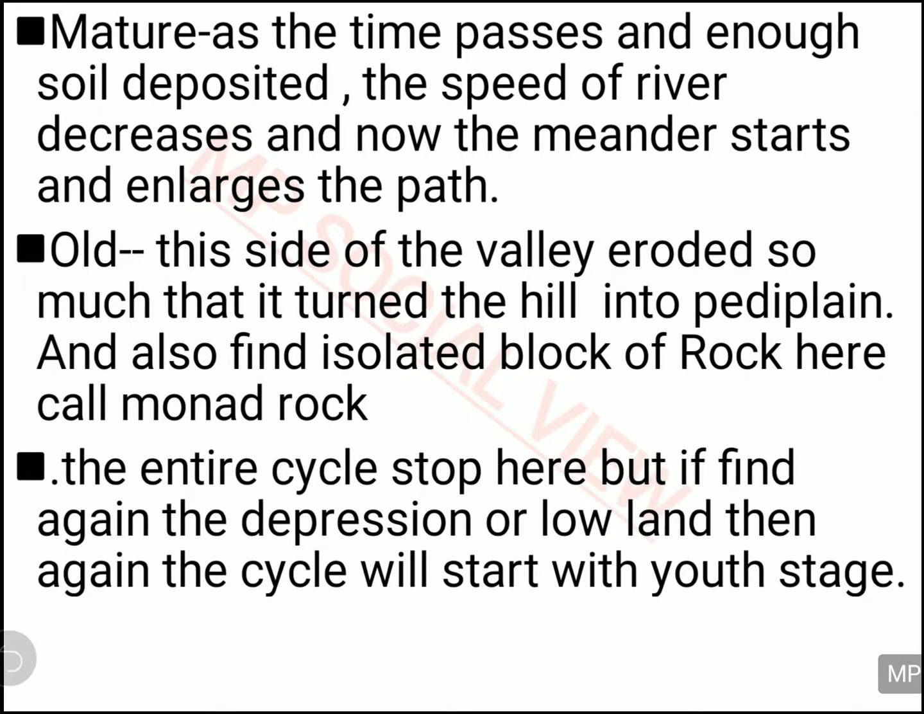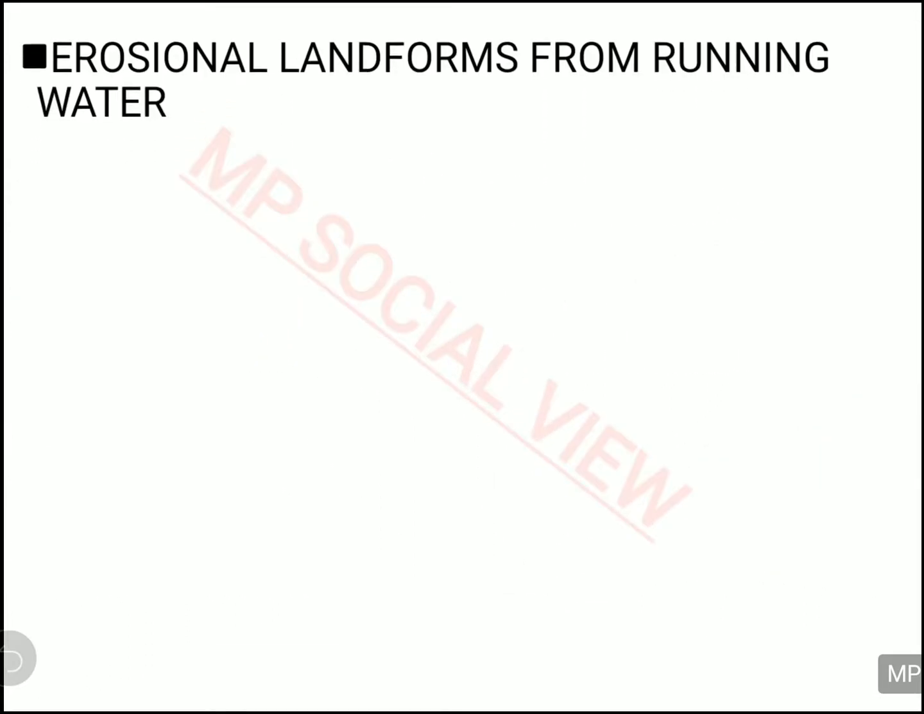And this entire cycle of passing of the river from youth stage to the mature stage to the old stage will continue again and again till it finds its deepest depression. Suppose it does not find any sea and ocean after this, and it has to flow further in a low-lying area or depression area, then again these phases of the river will start. Again they will pass through their youth stage and their mature stage and the old stage. So the whole cycle will repeat one more time.